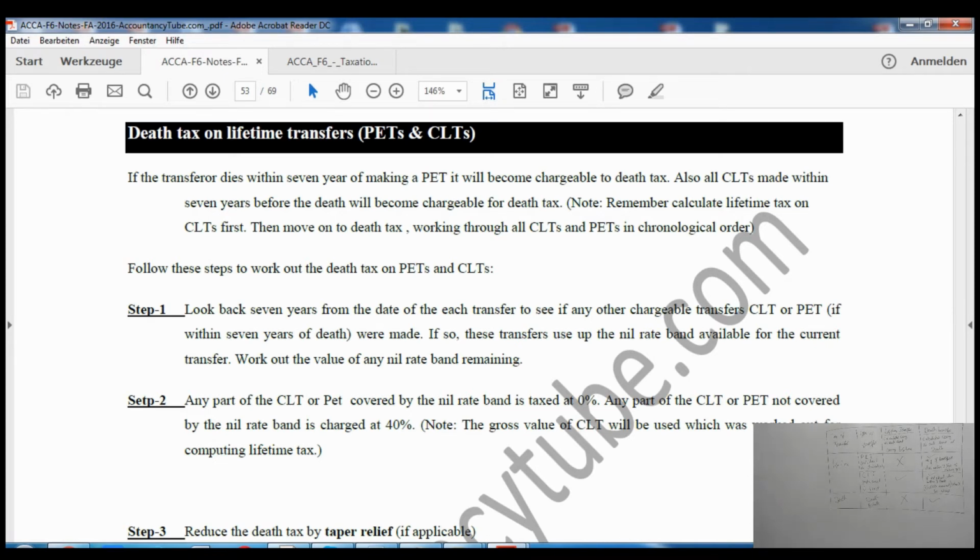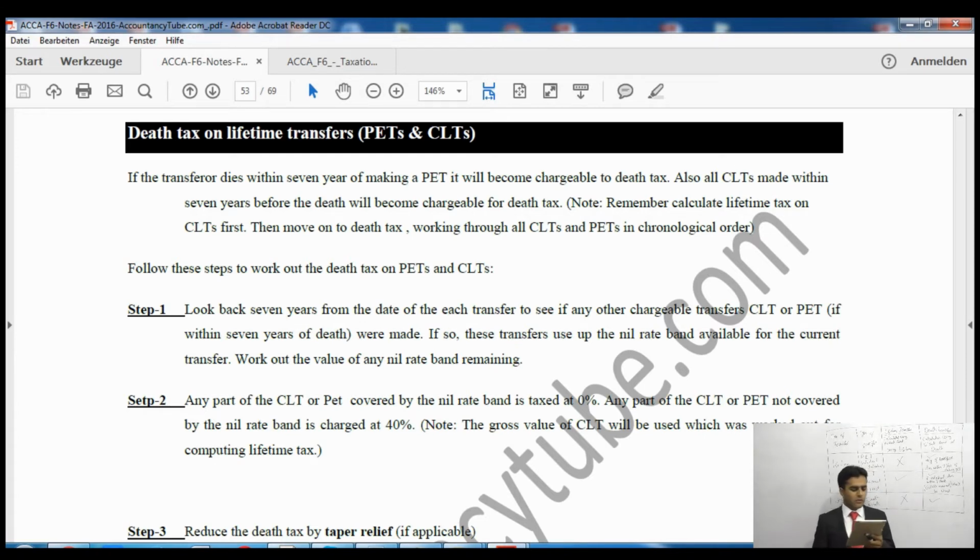Note, please remember, calculate lifetime tax on CLTs first. So the first thing is to calculate lifetime tax on CLTs, right? Because there is no tax on a PET during lifetime anyway. So first we will calculate lifetime tax on CLTs. Then move on to death tax, working through all CLTs and PETs in chronological order. So whatever the date is, we'll have to choose that.